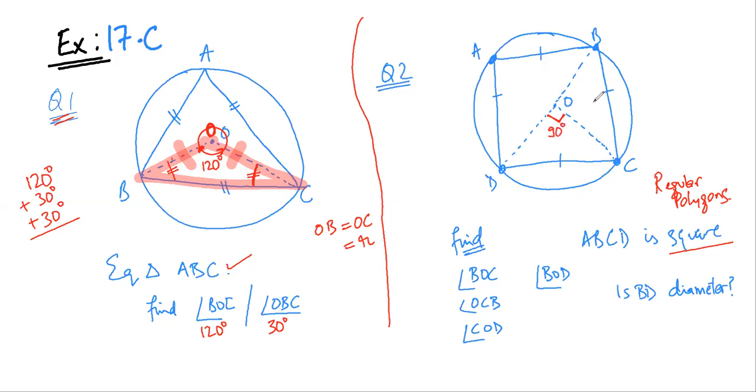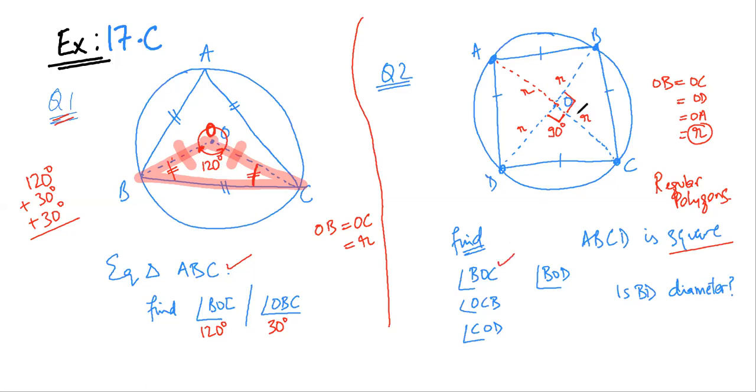The sides are equal, and I hope it is also clear that OB is equal to OC is equal to OD is equal to OA are actually the radii of the circle, all these are R. So BOC is obvious, it is 90 degree.